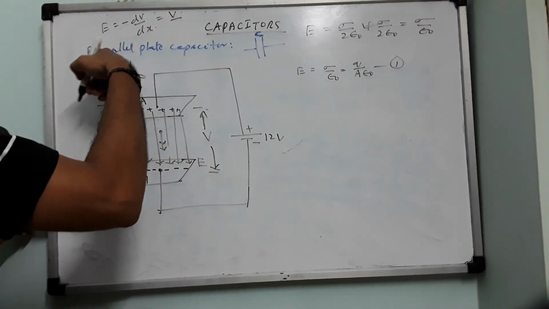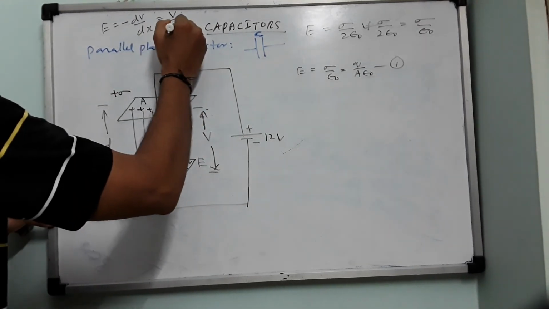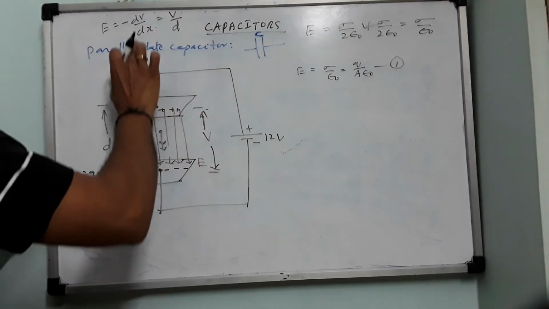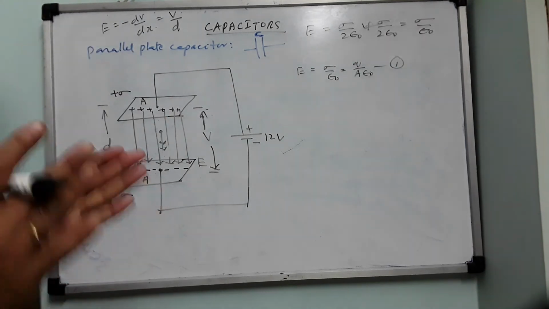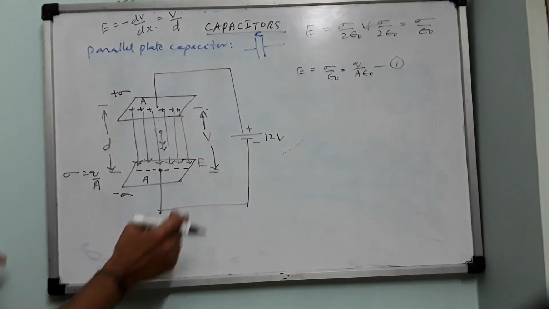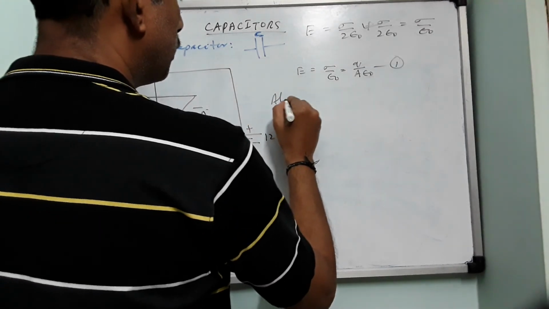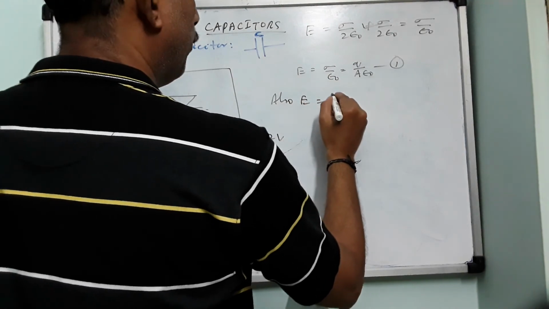V2 minus V1 is dV. V2 is V, V1 is 0. V divided by dx is nothing but what? dx means x2 minus x1, the separation between the two equipotential surfaces, the separation between the two plates. This is nothing but how much? D. So now, also E equals V by D.